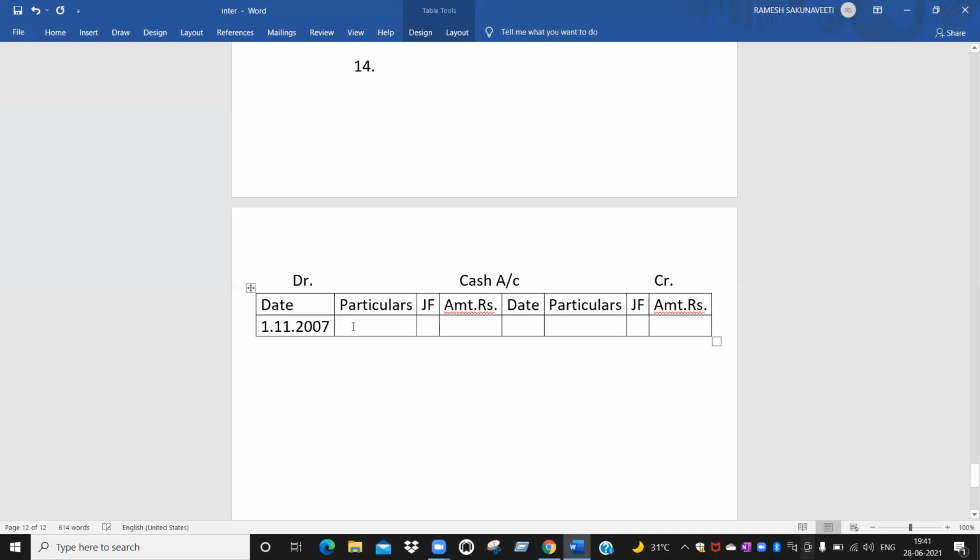Particulars: cash account debit to capital account. JF column you leave. Amount, rupees: how many rupees? 1,50,000. You read the journal entry totally. He started his business, no? Yes, sir. Okay, you tell me.